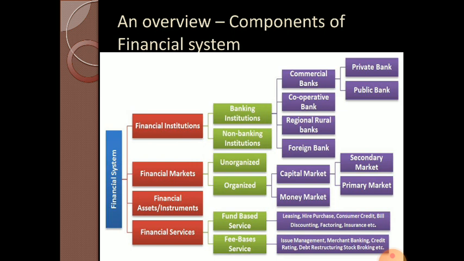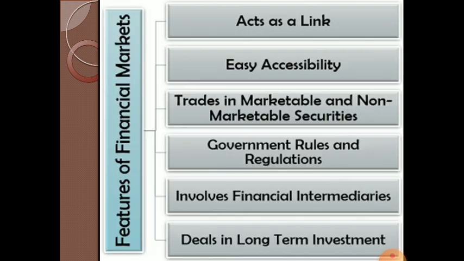Okay students, our next topic is the features of financial market. What are the features included in the financial market? There are some important features. The first one is act as a link. Second one is easy accessibility. Third one is trades in marketable and non-marketable securities. Fourth one, government rules and regulations. Then next one involves financial intermediaries. Then next one deals in long-term investment. These are some features of financial market. Let's see one by one.